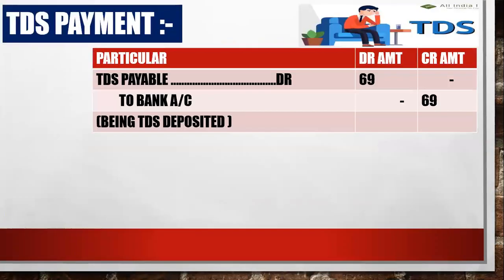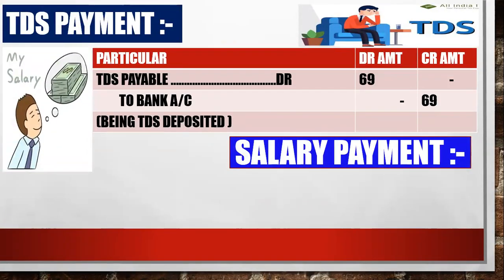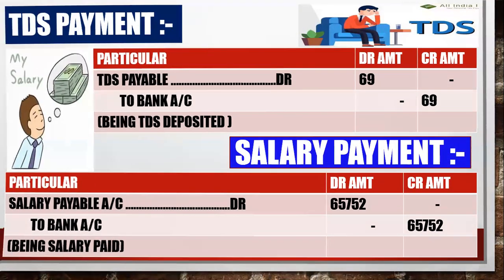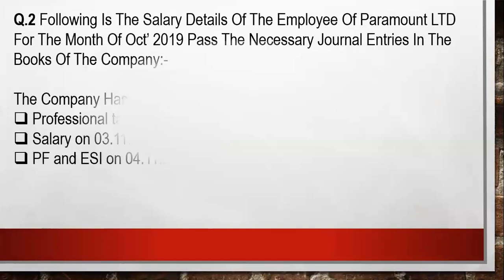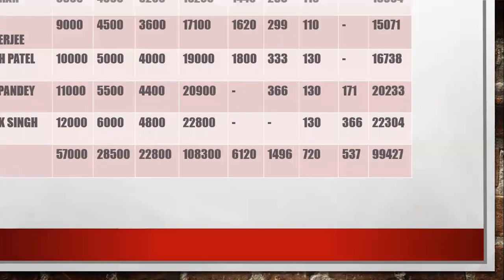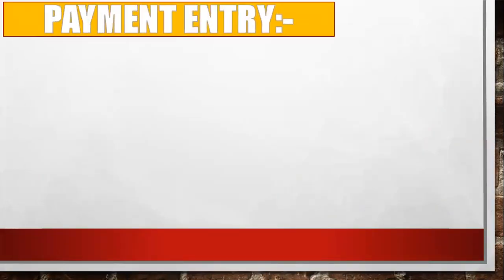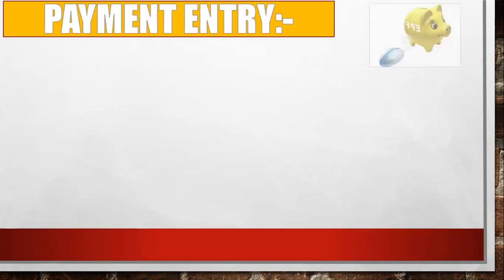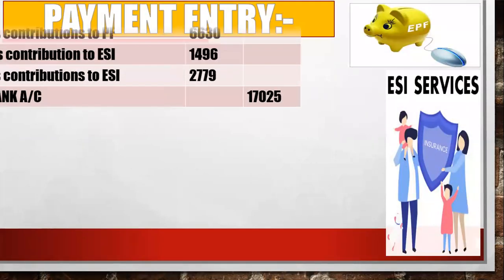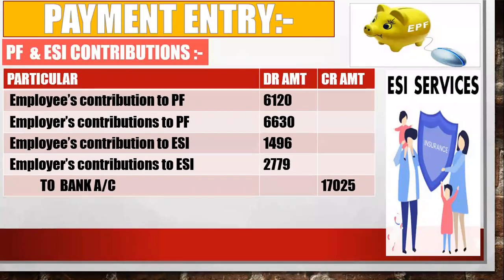Then you have to make the payment to the government also, TDS. After that, you have to pay salary to the employee. So this was the second question we have done. Anyone has any doubt in this? Is this clear now? So just remember one thing: whenever you have to pay expenses, you have to make a book entry for that. First pass the book entry, then the payment entry.